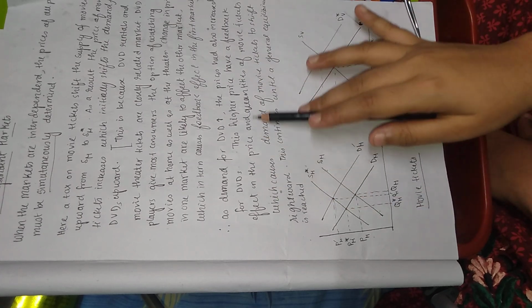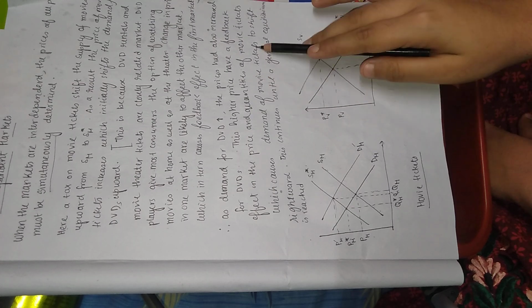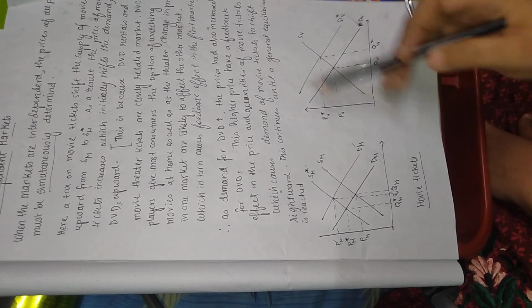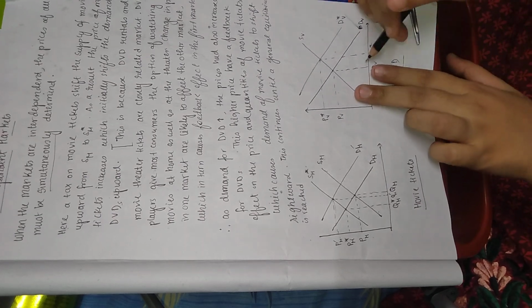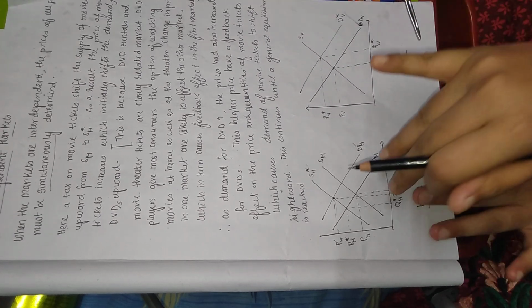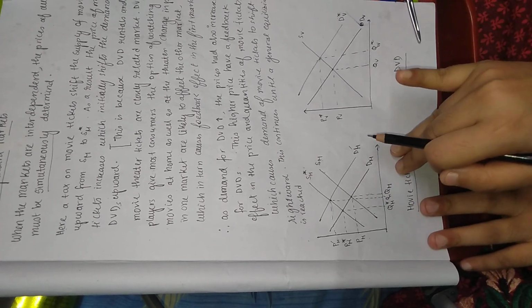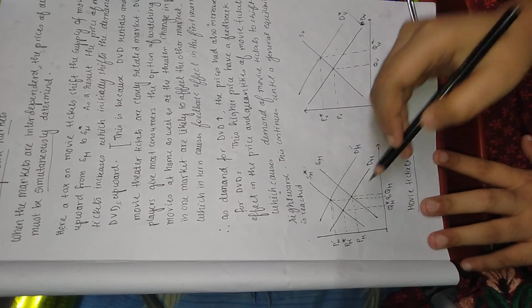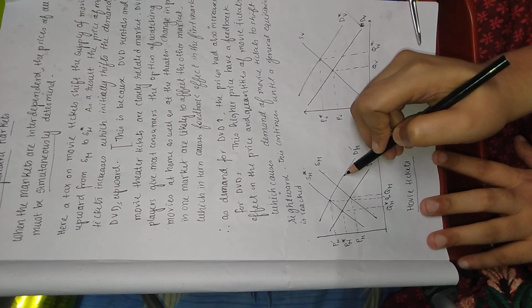A feedback effect on the price and quantity of the movie ticket, which causes the demand for movie tickets to shift rightward. That means as the price of DVDs has increased, it will have a feedback effect on the first market, that is the movie market, which will lead to a rightward shift of the demand curve of the movie ticket.